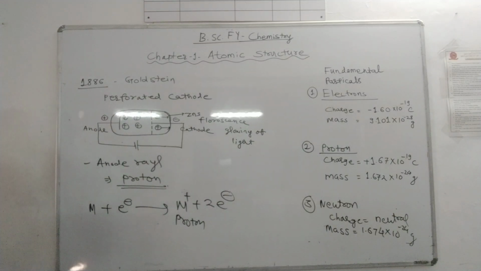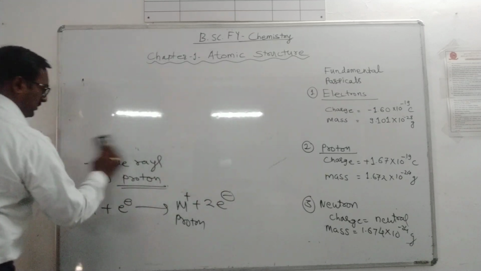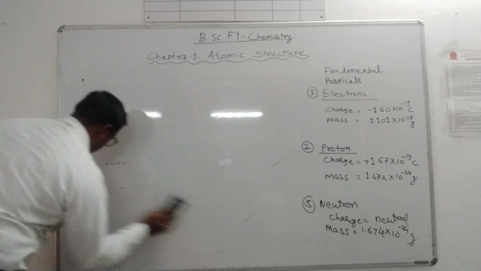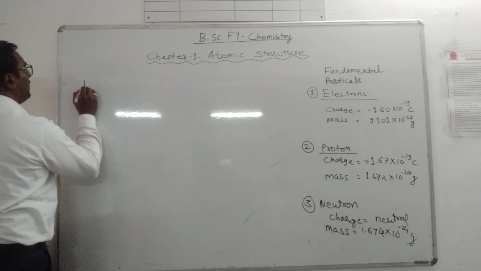The discovery of the neutron was in the experiment by Sir James Chadwick in 1932.